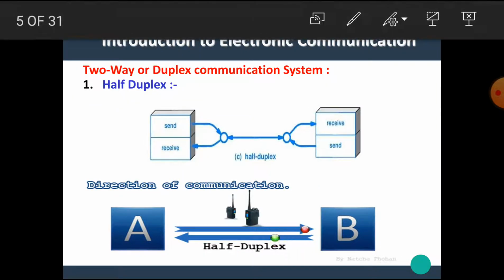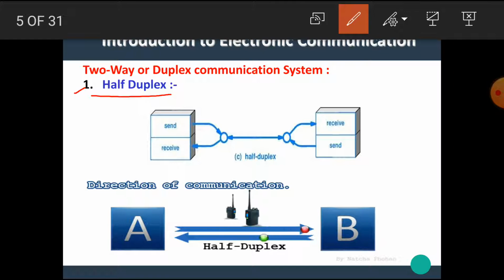Now let's see the duplex communication system. The duplex communication system means the data can flow in both ways. Depending upon this data flow, the duplex communication system is also divided into two types. First one is half duplex and second one is full duplex. Let's see what is meant by half duplex. In a half duplex communication system, the data can be either sent or received at a time. These two processes cannot happen at the same time.